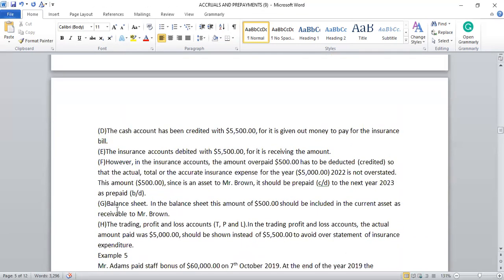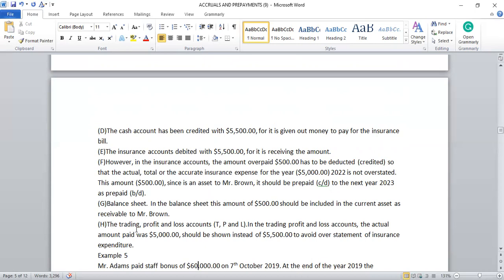Okay. Now, G, the balance sheet. In the balance sheet, this amount of $500 should be included in the current assets as receivables to Mr. Brown. So the $500 will be carried down in the balance sheet to appear as receivables under current assets. It was an asset to Mr. Brown. First, we called it debtors, but in modern times we call it receivables.